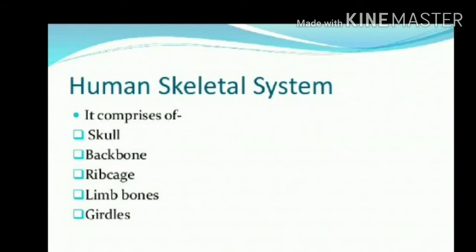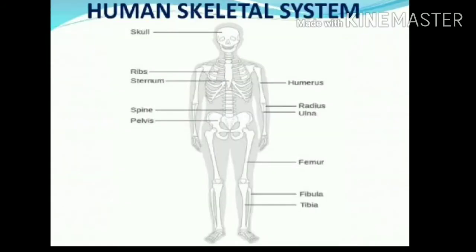As indicated here, we are able to see parts like the skull, ribs, spine, pelvis, tibia, fibula, femur, ulna, radius and the humerus. All these are parts of the human skeleton system. Now this is the skull. I am showing you the slides. Afterward we are going to learn these joints and all those in detail.